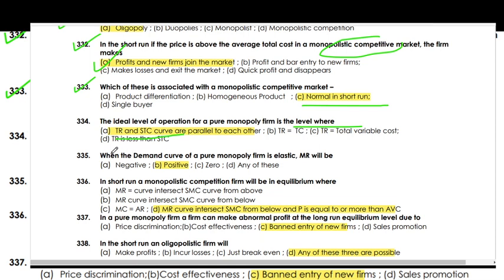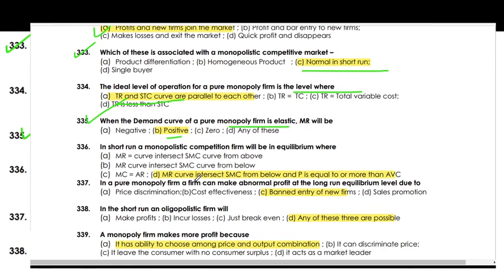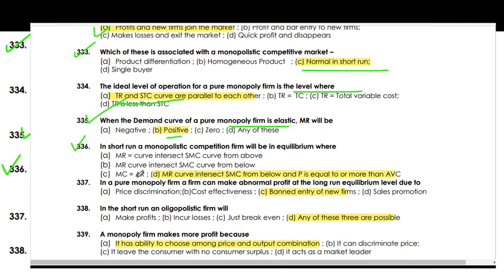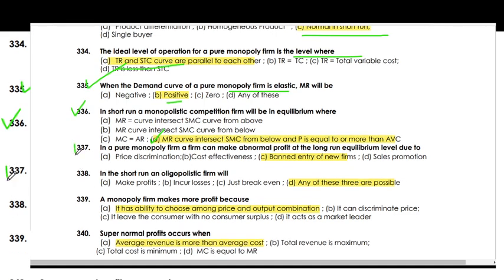When the demand curve of a pure monopoly firm is elastic, MR will be positive. In the short run, the monopolistic competition firm will be in equilibrium where the marginal revenue curve intersects the short-term marginal cost, at a price equal to or more than average variable cost.